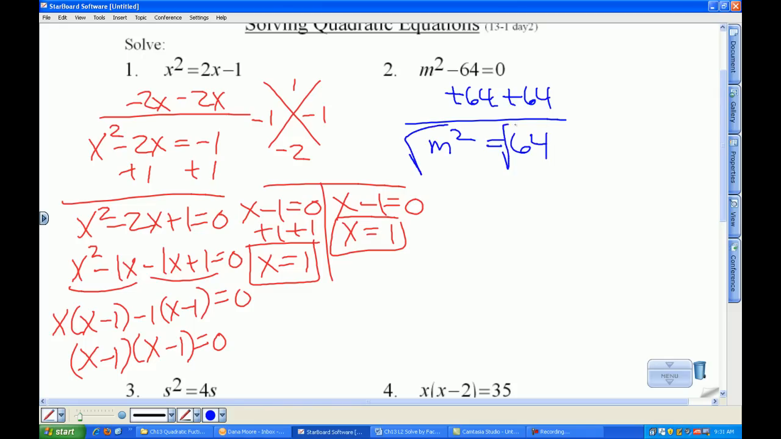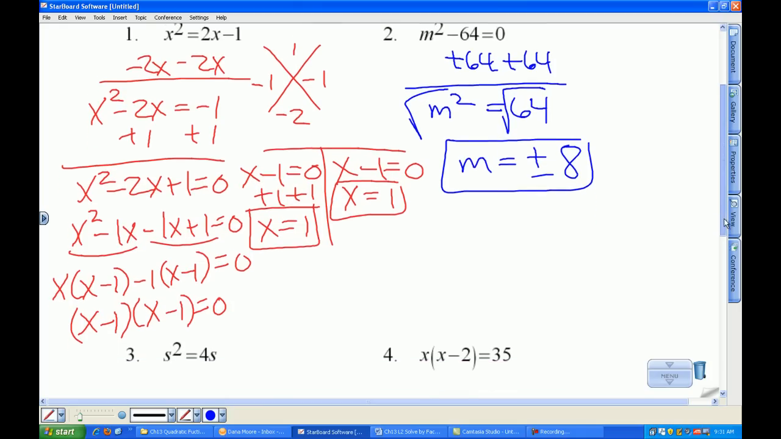Take the square root of both sides, and we have to not only give the principal root but also the negative root, so negative 8 as well. Quadratics are supposed to have two solutions unless they're a perfect square trinomial like in problem 1. And you'll still get two answers anyway, it's just the same answer repeated.